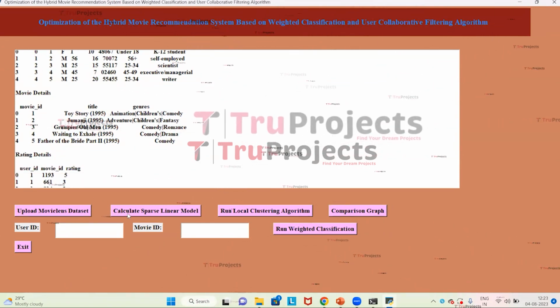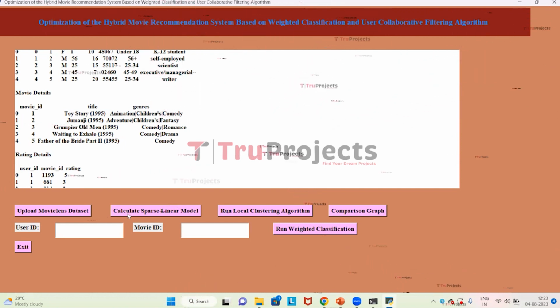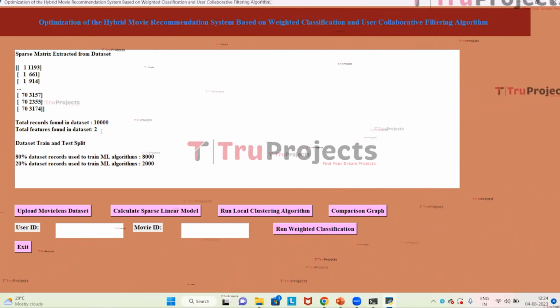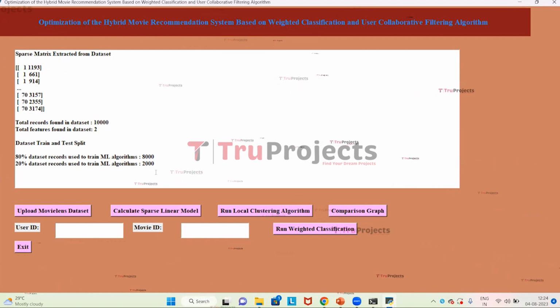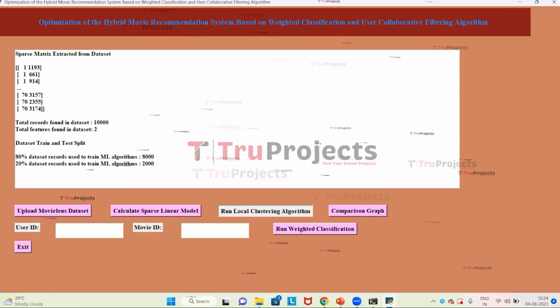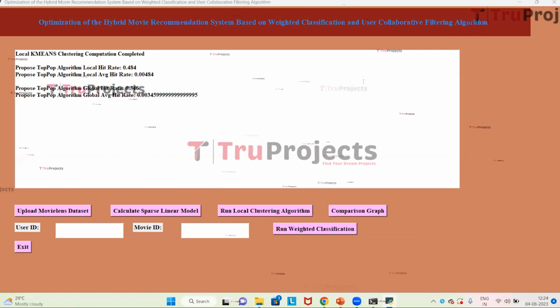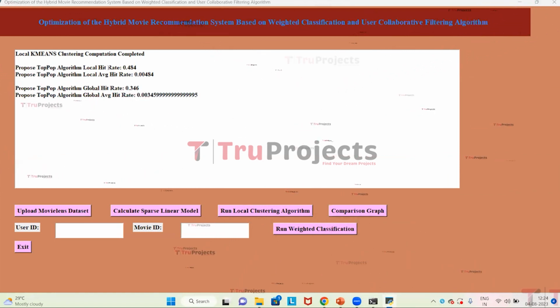Now click on Calculate Sparse Linear Model button to extract sparse features. Here, we can see the sparse matrix in the square brackets, and here we can see total records, which are 10,000, and total features found in the dataset are 2, and then the dataset is split into train and test. Here is the train length and here is the test length. Now click on the button Run Local Clustering Algorithm to build clusters. Here, the clustering task is completed. We can see global hit rate and local hit rate.